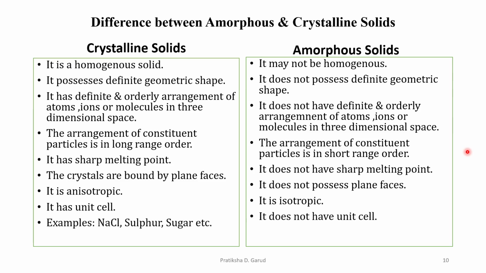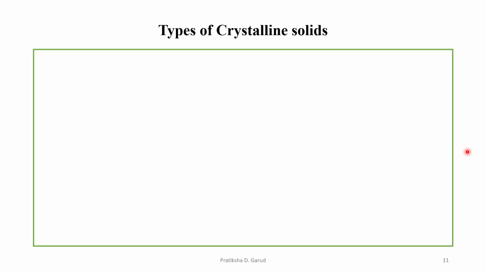Examples of crystalline solids are NaCl, sulfur, sugar, etc. Whereas examples of amorphous solids are rubber, plastic, glass, etc. So these are the points of difference between the crystalline solids and the amorphous solids. Let's move on. Let us see the types of crystalline solids.